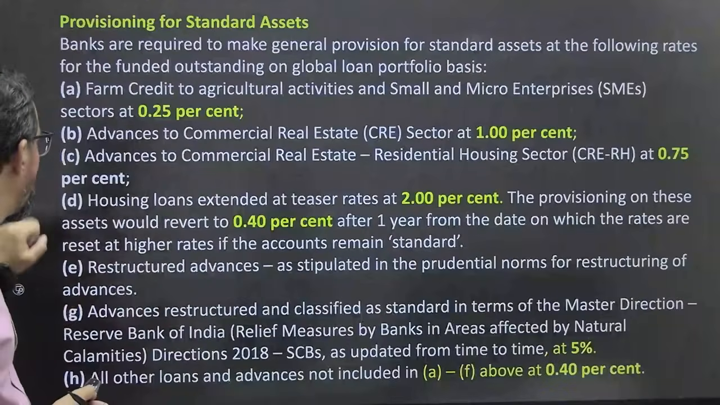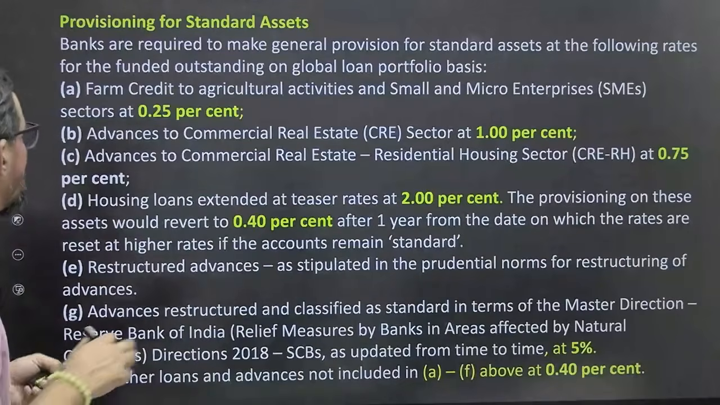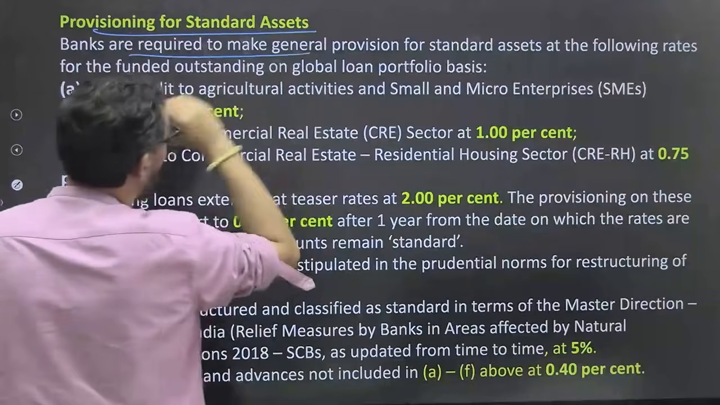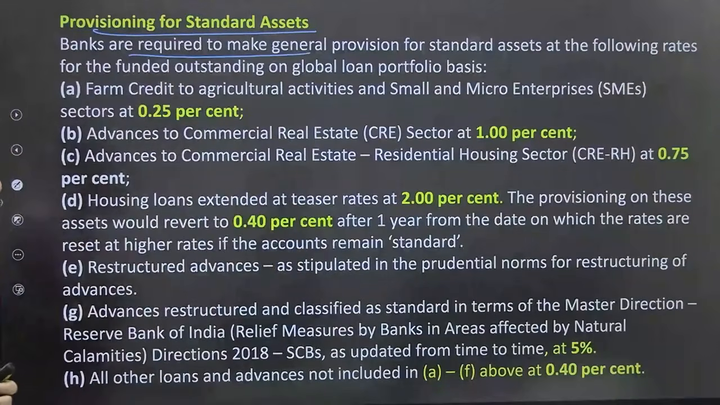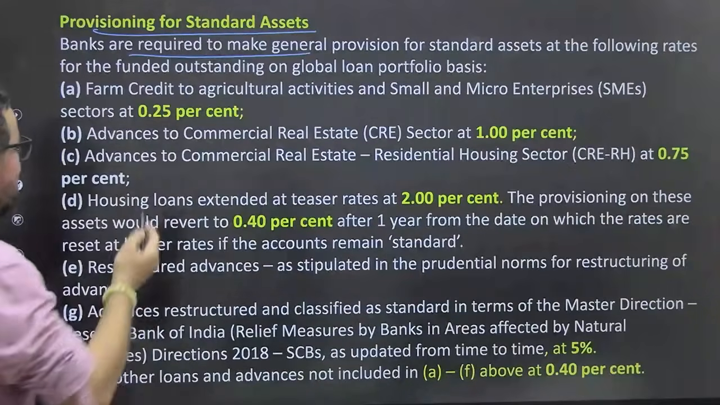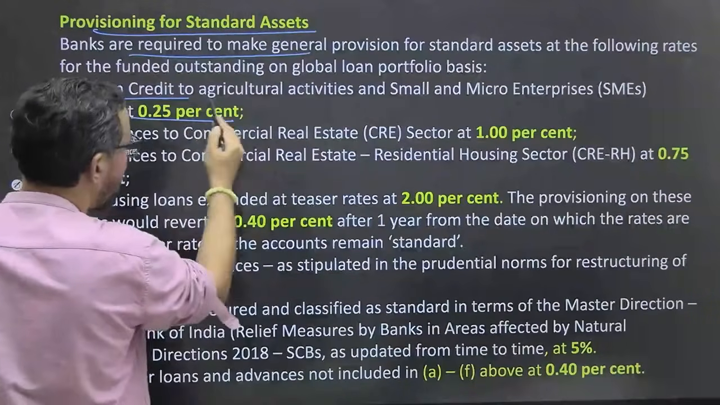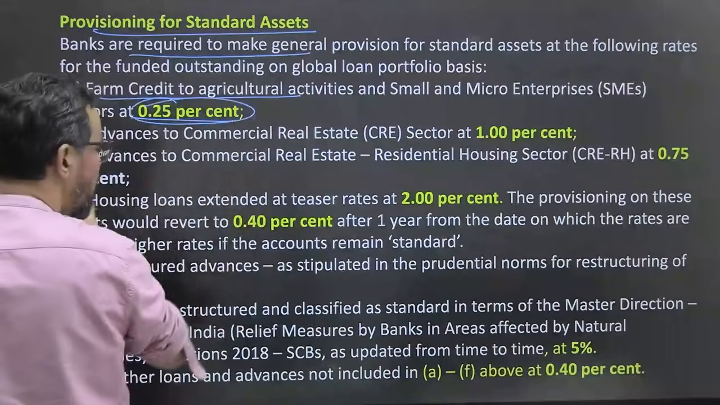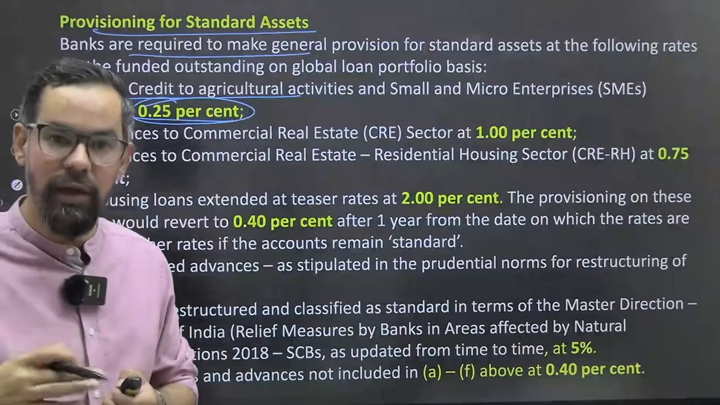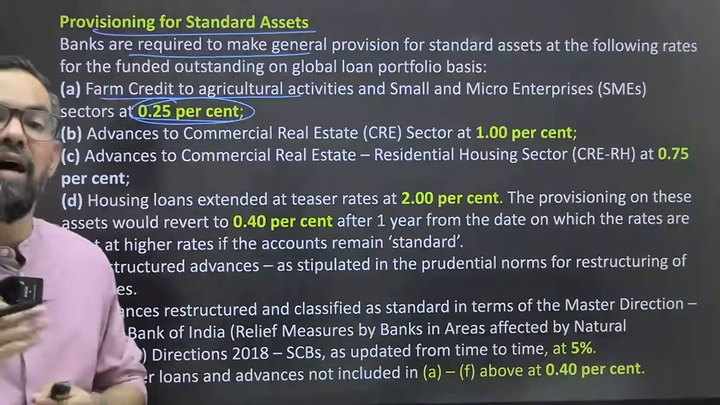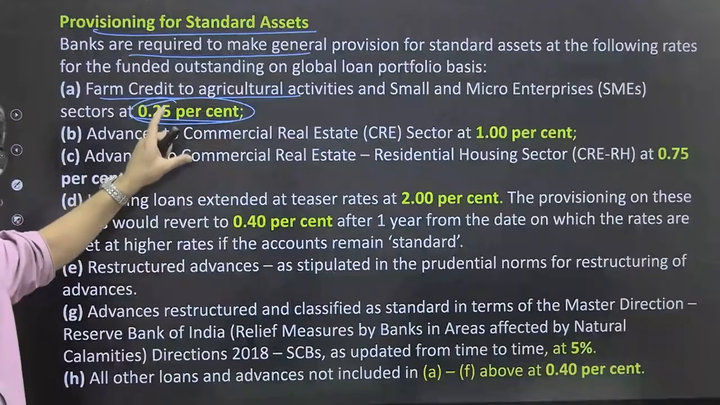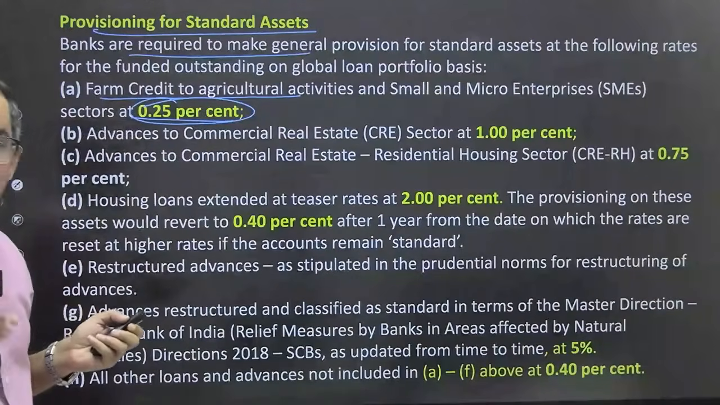ठीक है. Now what are the asset classification and all that we have discussed. Now the next thing, provisioning for standard asset. ठीक है. So provisioning for standard asset, banks are required to make a general provision for standard assets. So basically the basic guidelines are farm credit to agriculture 0.25%. ठीक है. These are the standard assets, जहाँ पे we are getting regular income or regular EMIs from the customer, but still we have to make some sort of provisioning in case that loan is given in the field of agriculture farm credit. So you have to make a provision of 0.25%.